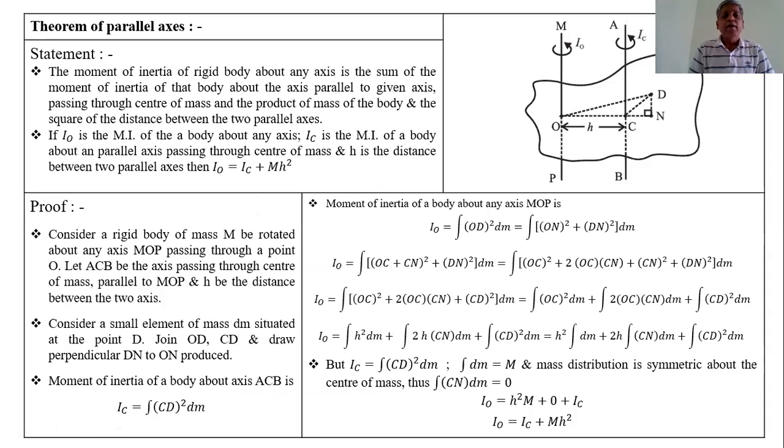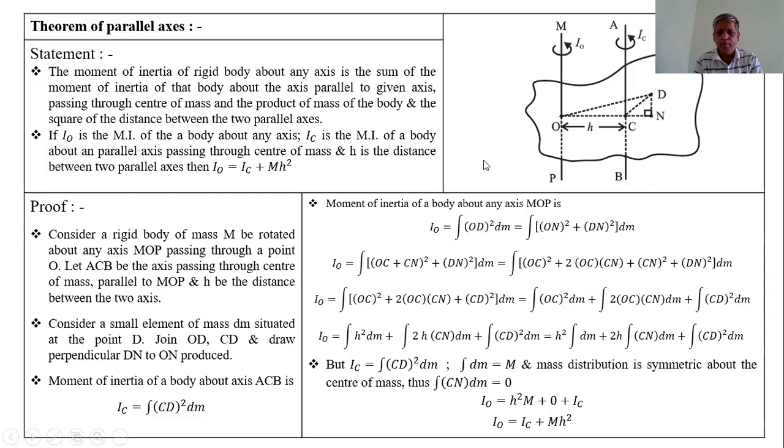about any axis. The statement of the theorem of parallel axis is: the moment of inertia of a rigid body about any axis is the sum of the moment of inertia of that body about the axis parallel to the given axis passing through the center of mass, and the product of the mass of the body and the square of the distance between the two parallel axes. This is the statement.